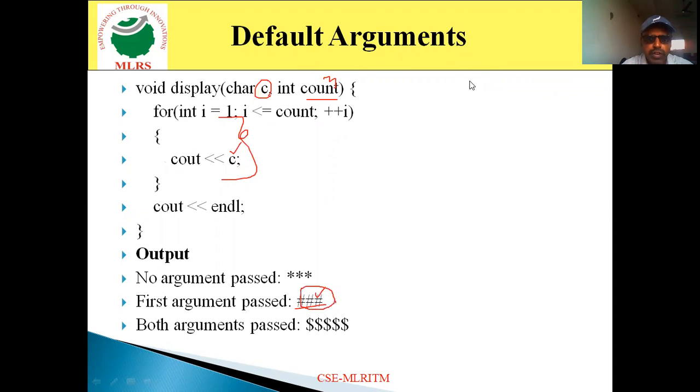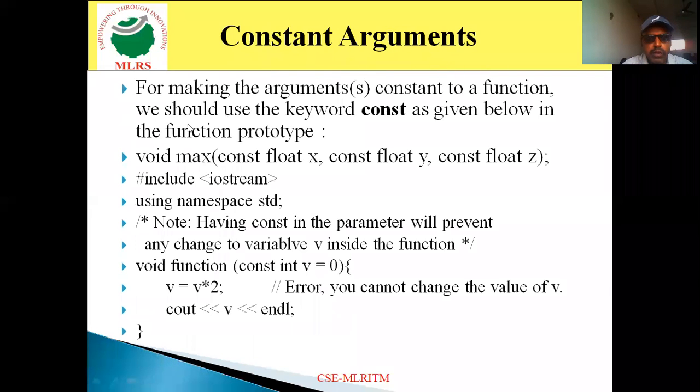Then come to the third function call. In the third function call, in the place of C, I specify dollar. In the place of count, I specify the value 5. That indicates this loop will execute 5 times, because the count value is 5. Then it is going to print the C value. The C value here is nothing but $. It indicates the dollar value prints 5 times. This is the way we work with default arguments.